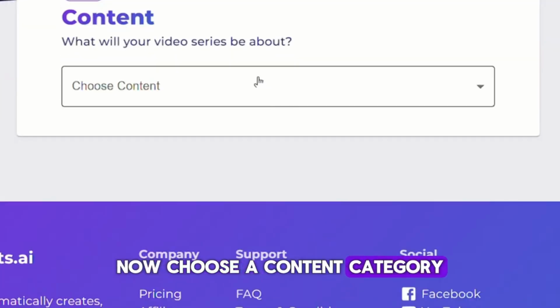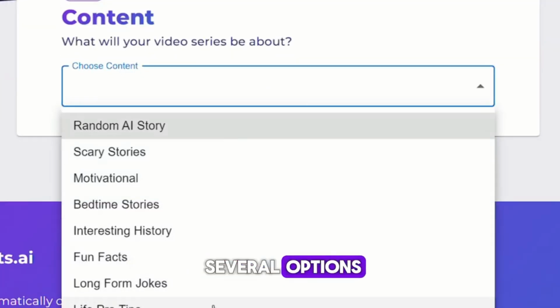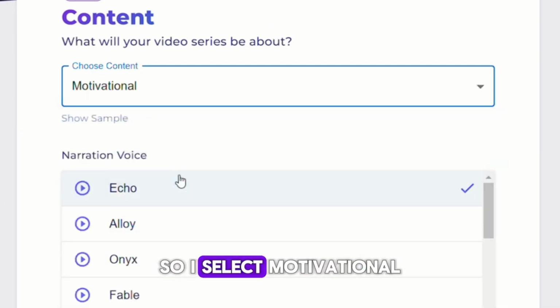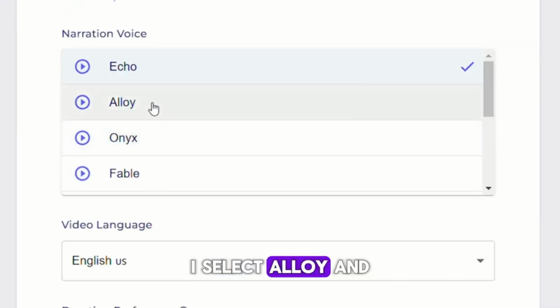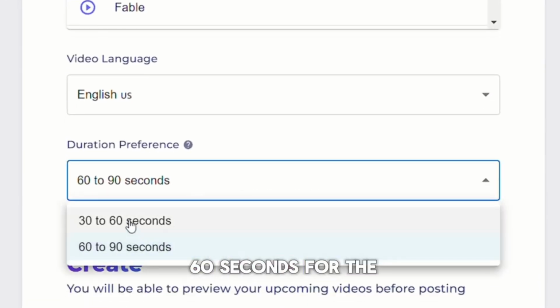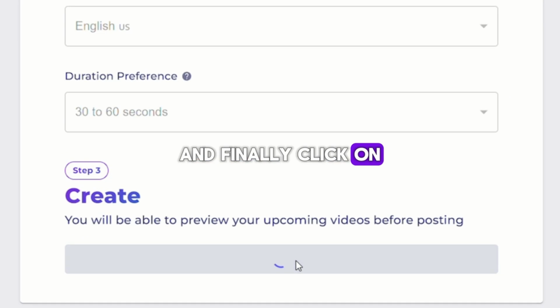Now choose a content category. Here you will see several options. Select whichever one you like. I am generating a motivational short video, so I select motivational. For voice, I select Alloy and choose English as the language. I select 30 to 60 seconds for the time duration, and finally, click on Create Series.